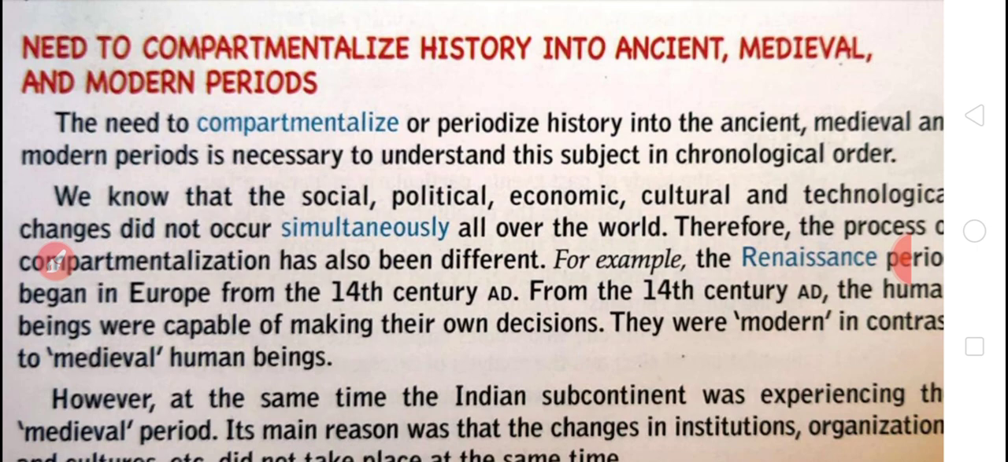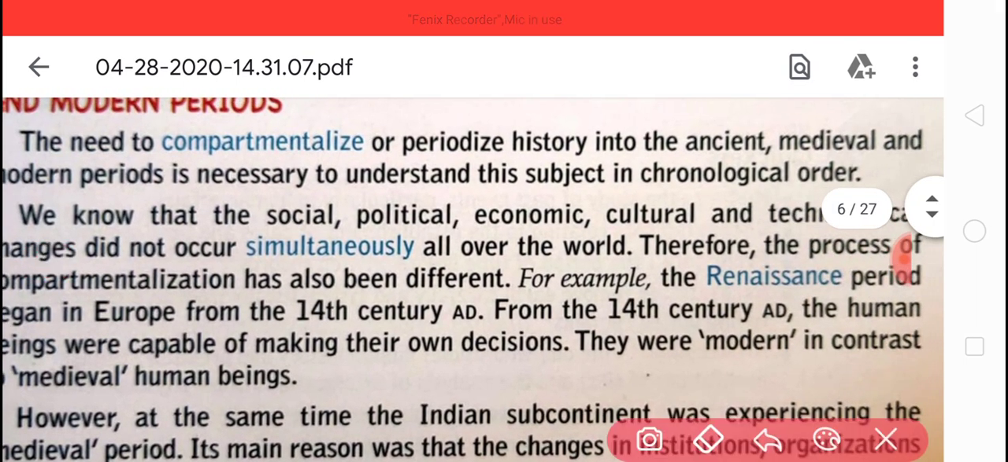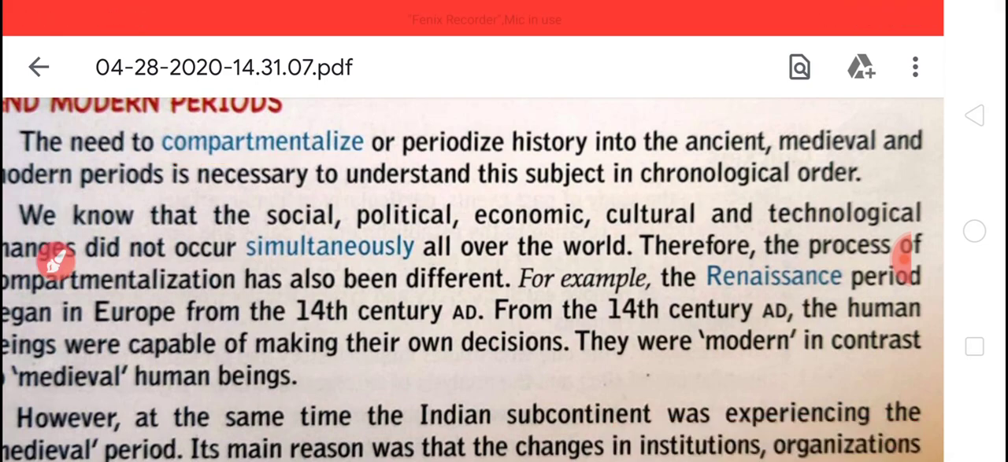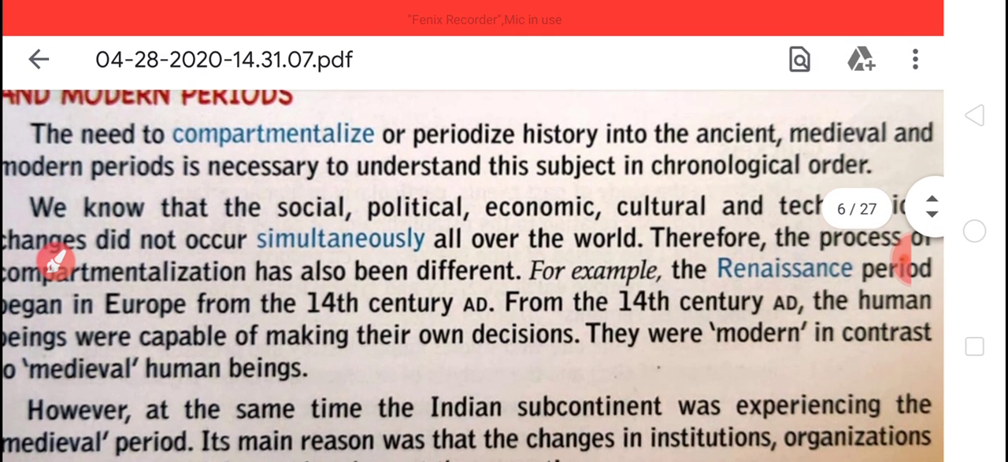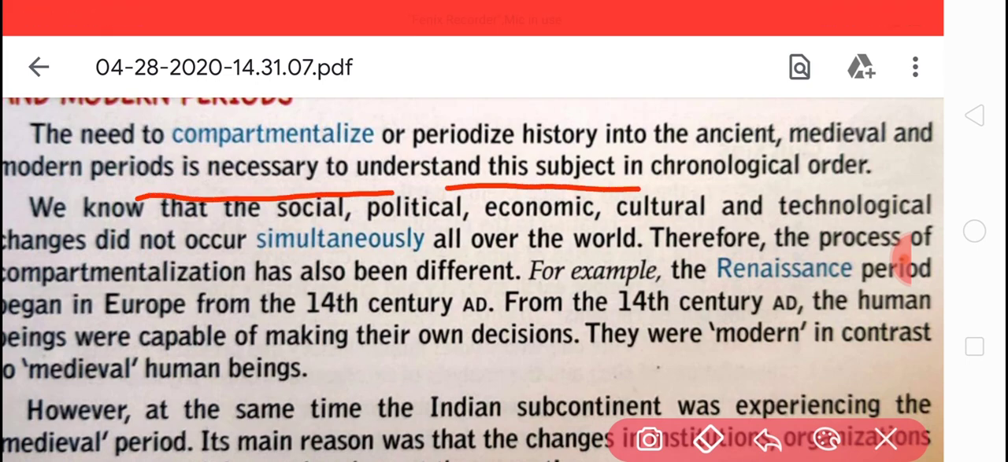The need to compartmentalize, or periodize, history into ancient, medieval, and the modern period is necessary to understand the subject in chronological order. That means this division into periods is necessary to understand the subject in a systematic order of when the events happened.